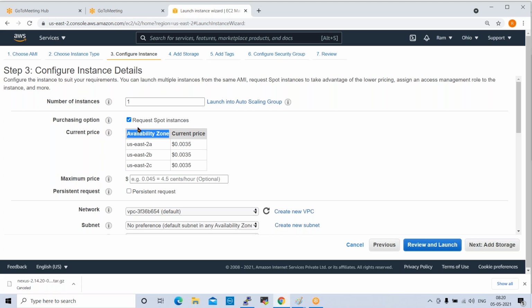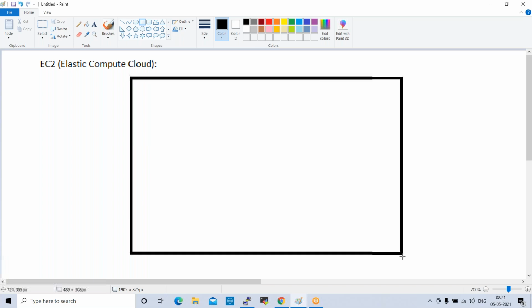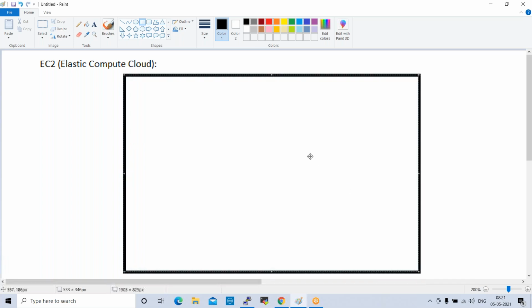Till now it is not useful, because we are still in the starting stage. Starting stage means, for example, this is a cloud data center. This is the AWS data center.